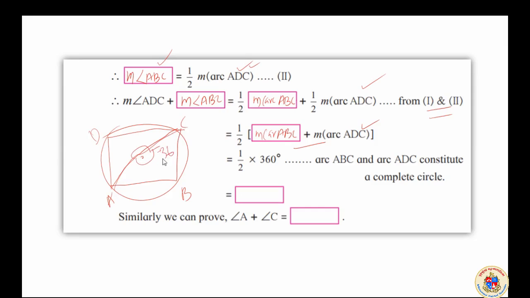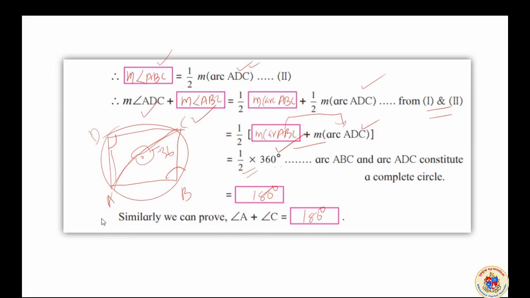Total it will become 360 degrees. That means the measure of arc ABC plus ADC becomes 360 degrees, and here it is half. Half of 360 degrees is 180 degrees. And what is here? The measure of angles ADC and ABC, this angle and this angle, which is equal to half of 360, which is equal to 180 degrees.